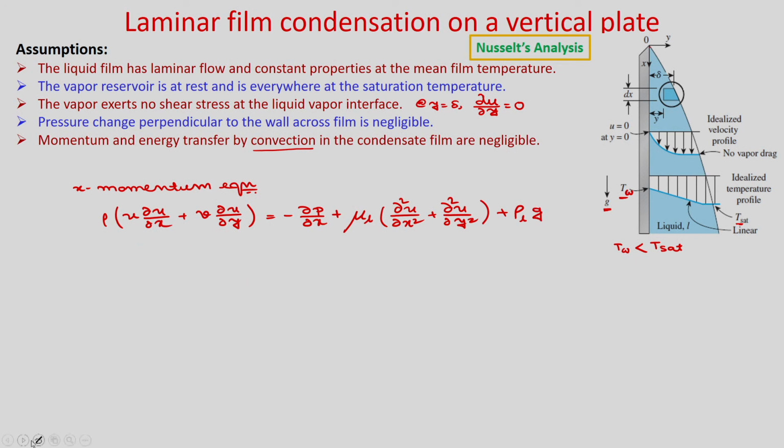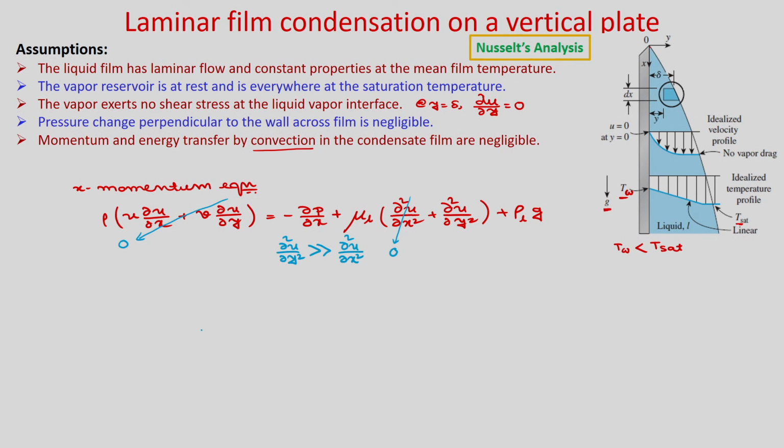In this particular case, as we have made the assumption that the inertia force is very small, the left hand side you can neglect. Also, you can show that the variation ∂²u/∂y² is much higher than ∂²u/∂x², hence you can also neglect this term in the diffusion term.